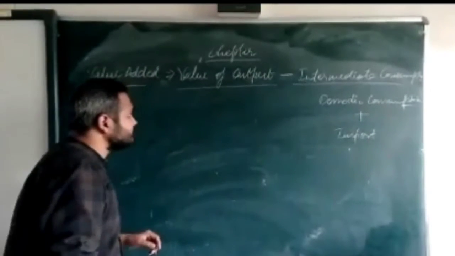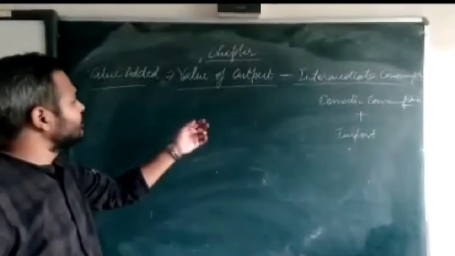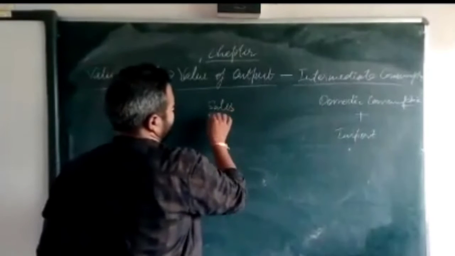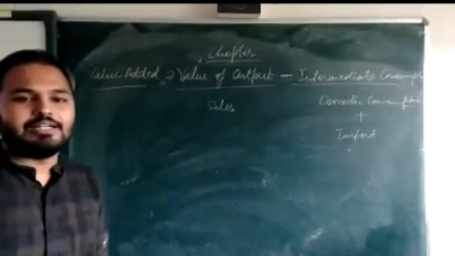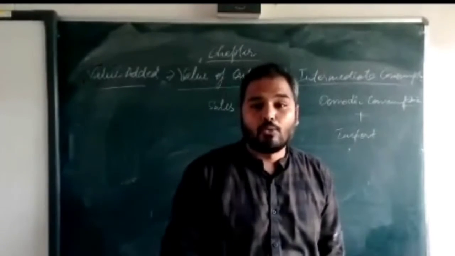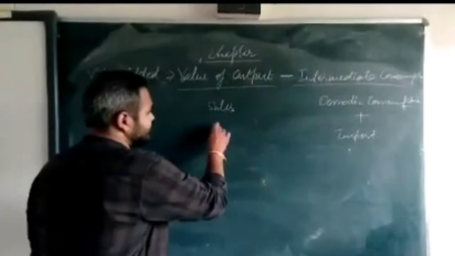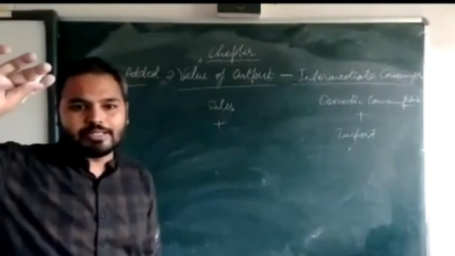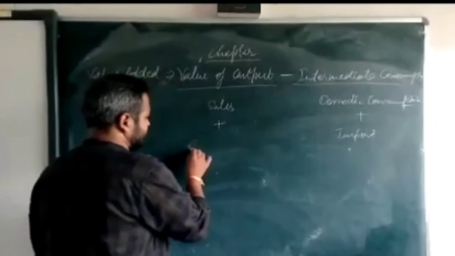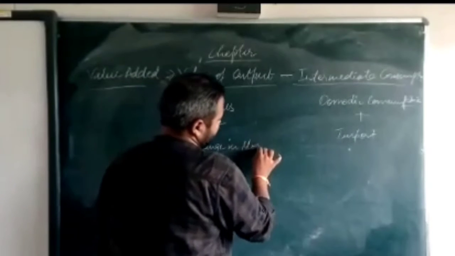Now, value of output. Value of output means sales. Suppose we have sold our product. But what about the stock which we were not able to sell? So sales, how much we have sold in the market, plus the left stock, that is change in stock.